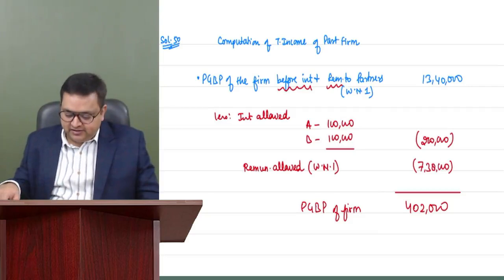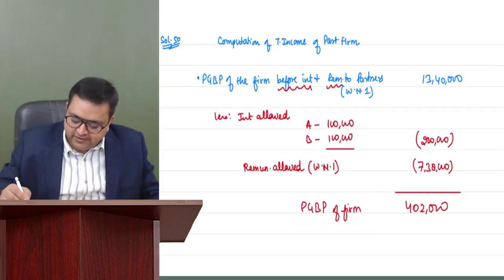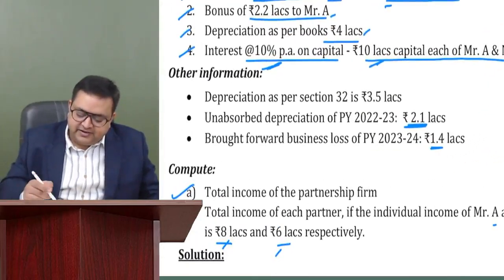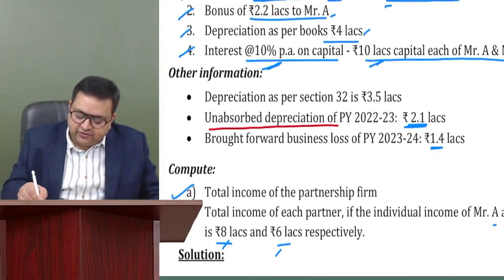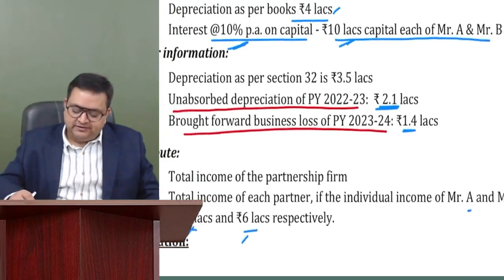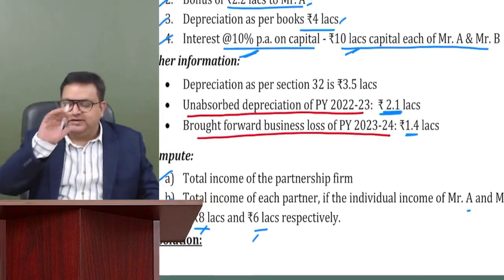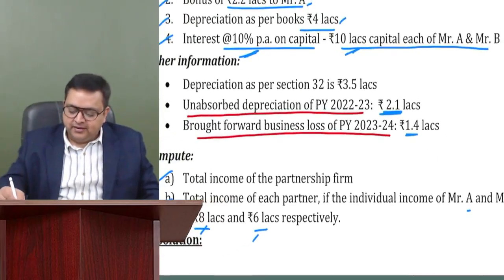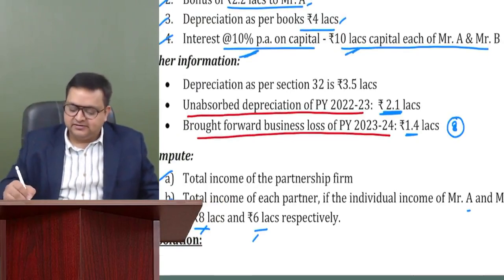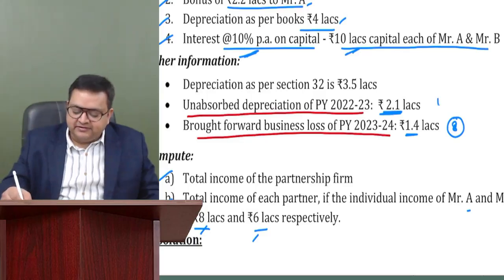So still I'm doing it. As of now, you can write it down because we have unabsorbed depreciation of last years and brought forward business losses also of last year. Brought forward business loss can be carried forward for maximum 8 years, and unabsorbed depreciation can be carried forward for unlimited years.